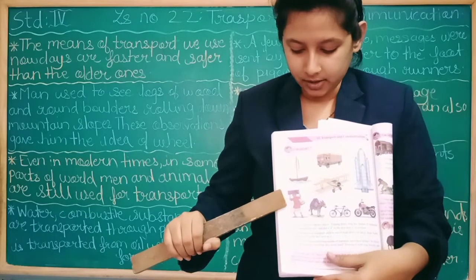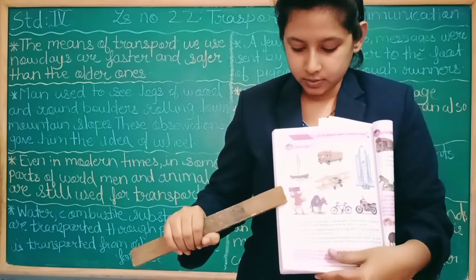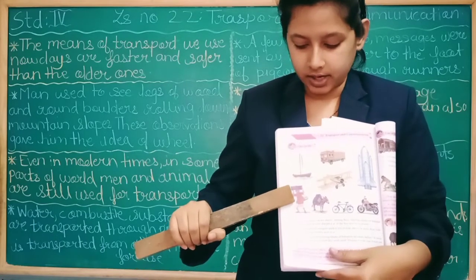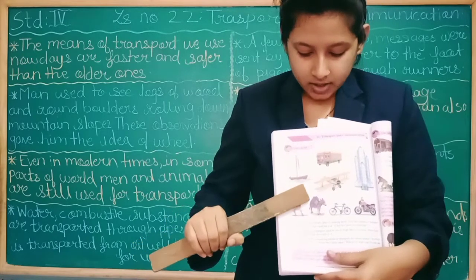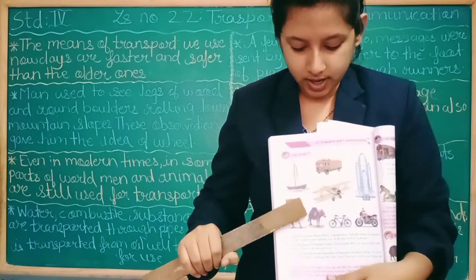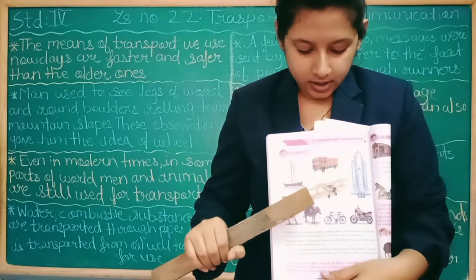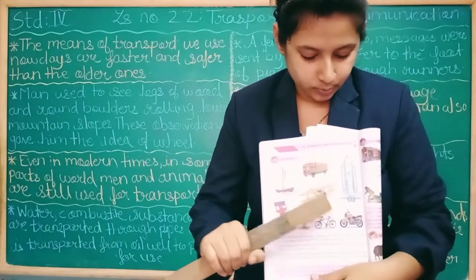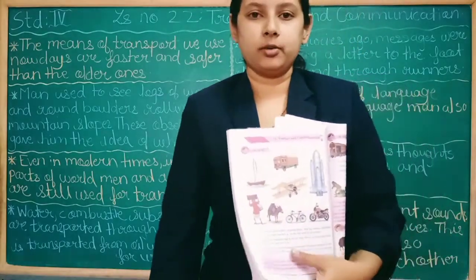Then this is a man who is taking his suitcase on his head, that is, he is walking. Then this is a donkey who is carrying the burden on his back. And this is a bicycle, and this is a motorcycle which travel on road.